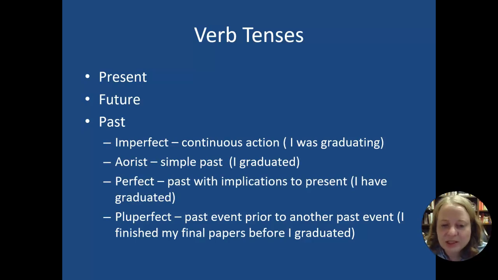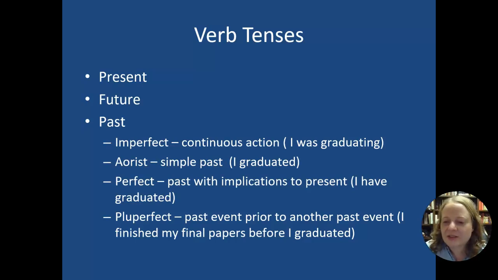The imperfect is like continuous action. The aorist is a simple past. The perfect is past with present implications, and the pluperfect is something that happens before something else. Here's an example that might help us with this, and so I'll keep using this one throughout our class. I was graduating. And so you would say that if you were maybe narrating a video of yourself walking down, getting your diploma, shaking the hands of the president.